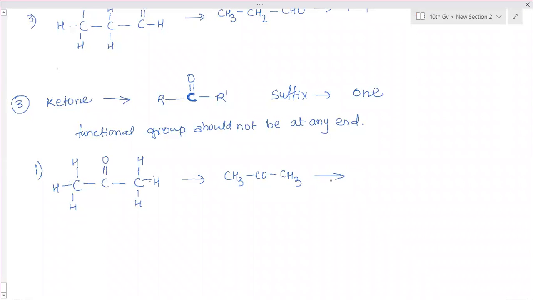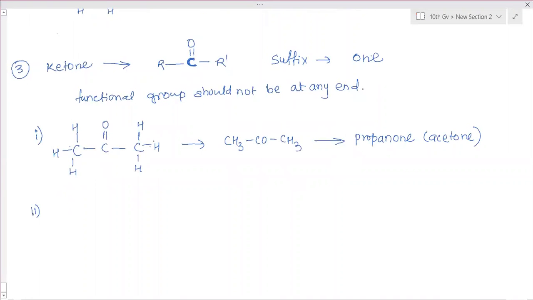The alkane name is propane. The E is substituted with ONE, so it is propanone. Its common name, you know this, right? Yes, ma'am. Acetone, nail polish remover, or paint thinner.